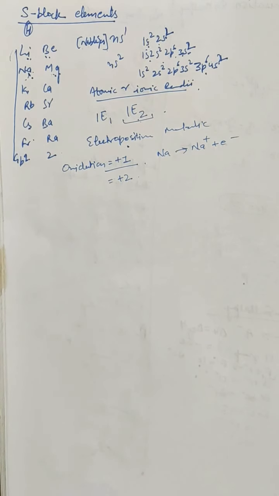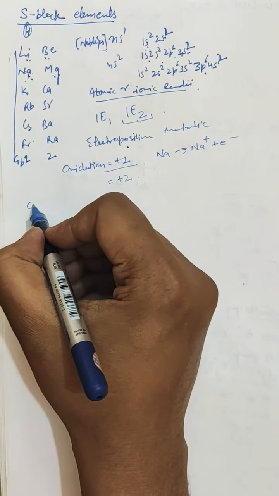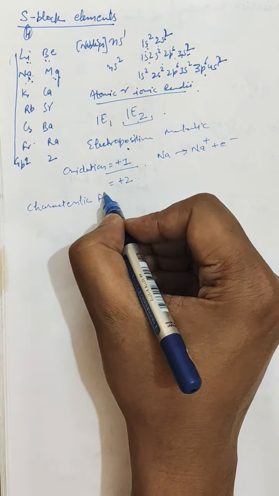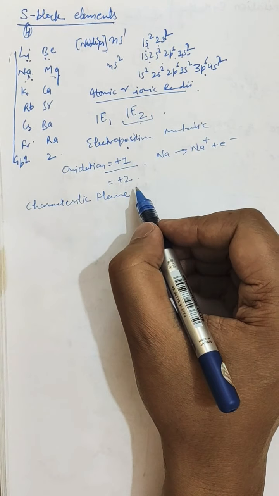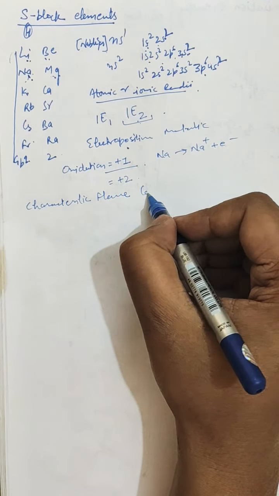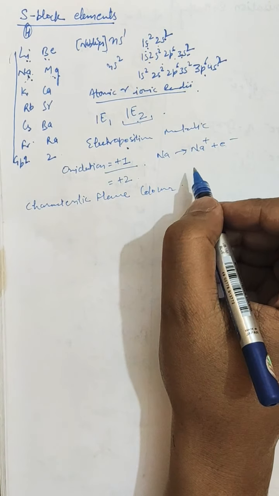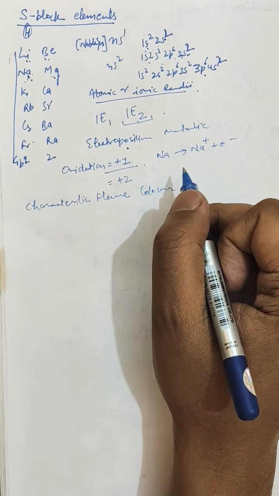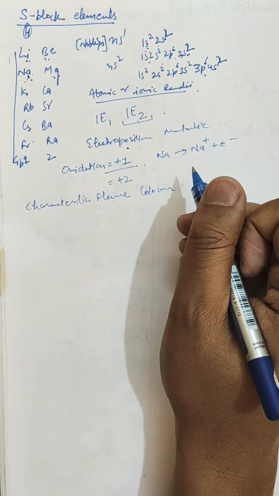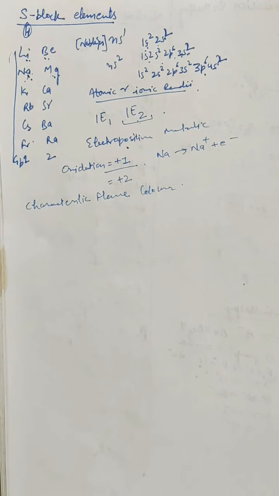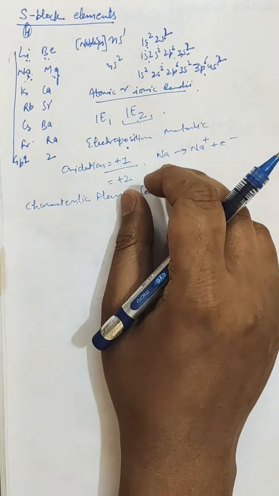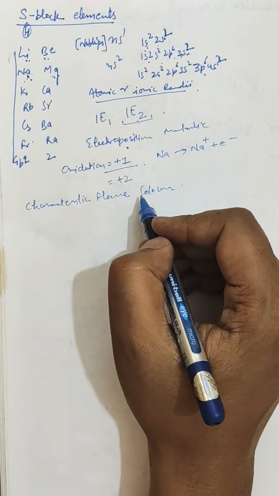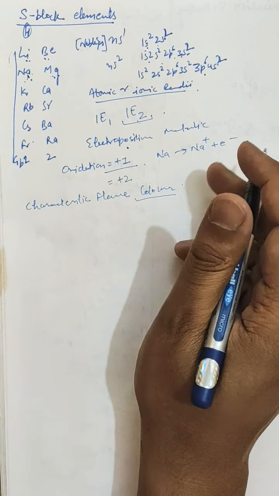Similarly, characteristic flame coloration is also a unique characteristic of the alkali metals. Characteristic flame coloration means when these alkali metals are kept on the flame, they give a characteristic color. Lithium gives crimson red, sodium gives golden yellow, potassium gives pale violet, rubidium gives red violet, and cesium gives bluish. So all the alkali metals and their salts impart characteristic flame coloration. It means they exhibit different flame colors.